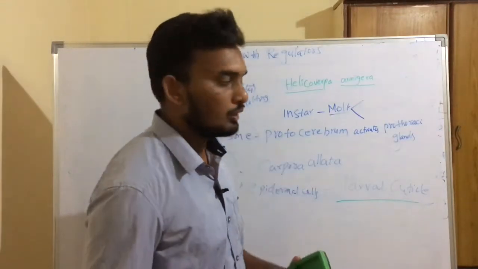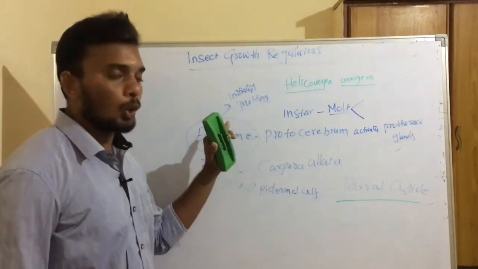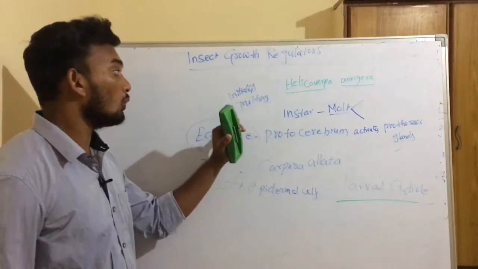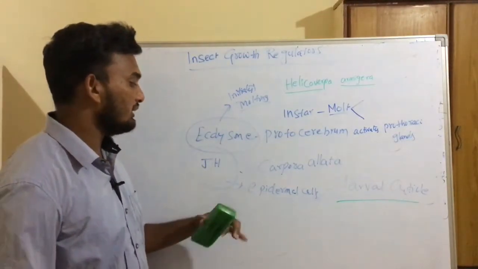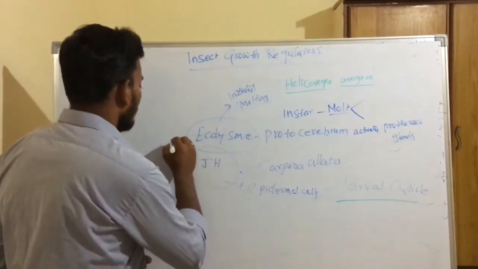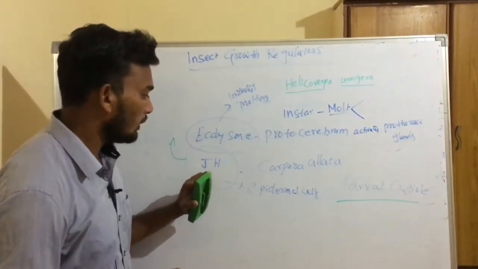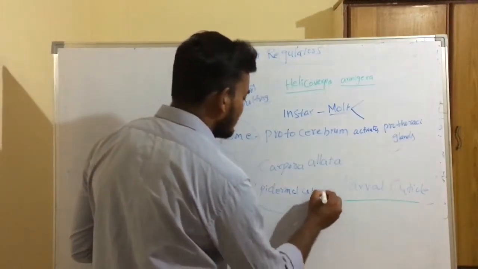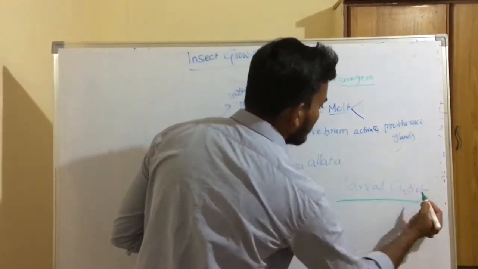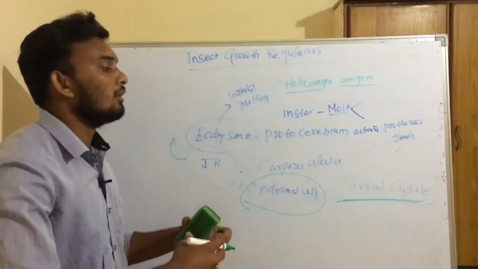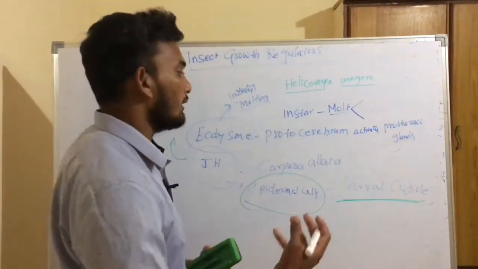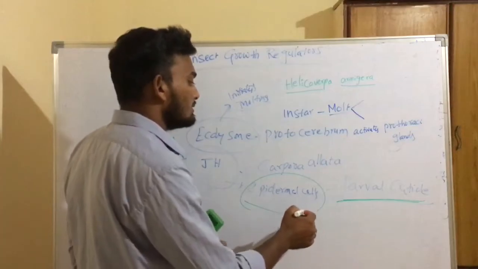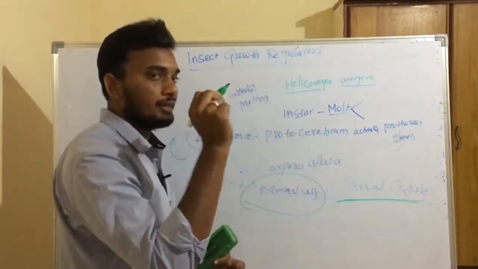As I said, after each molt the insect has to develop a new cuticle. So after shedding off the old cuticle, the concentration of juvenile hormone will substantially increase in the insect body. At higher concentrations of juvenile hormone, our epidermal cells will secrete the larval cuticle. So this is how the larva will molt into another larva, and this will happen until the last larval instar.